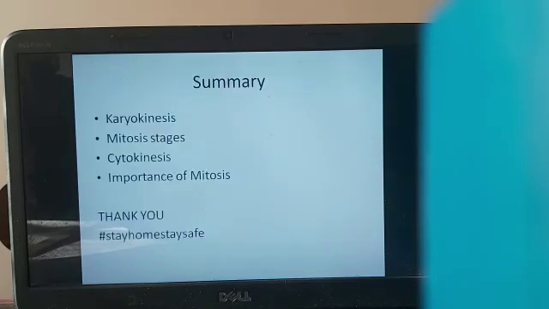So children, in today's module we have seen karyokinesis, mitosis stages, cytokinesis as well as the importance of mitosis. In the next class we are going to start with something very interesting, that is meiosis.